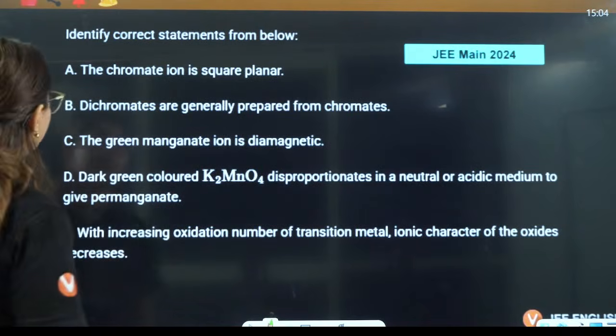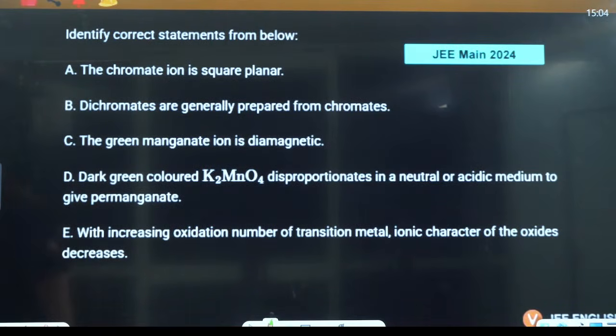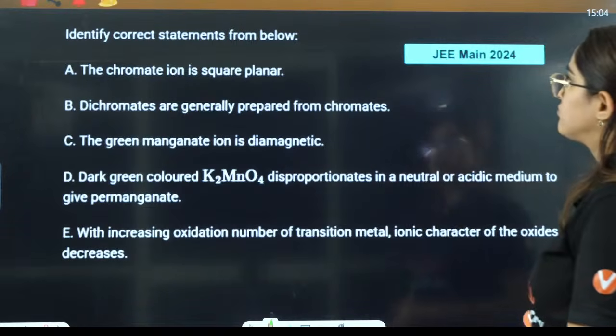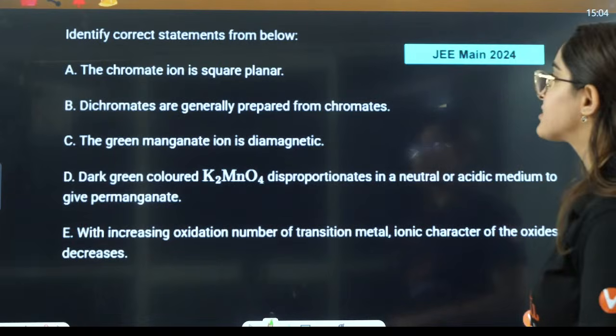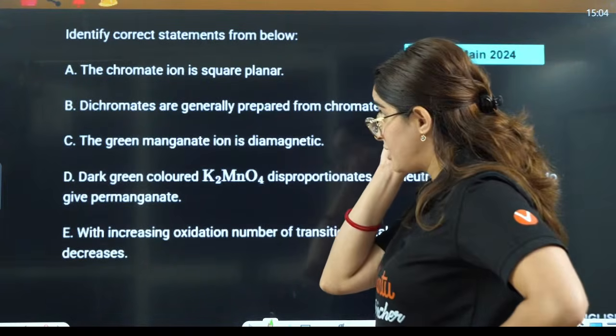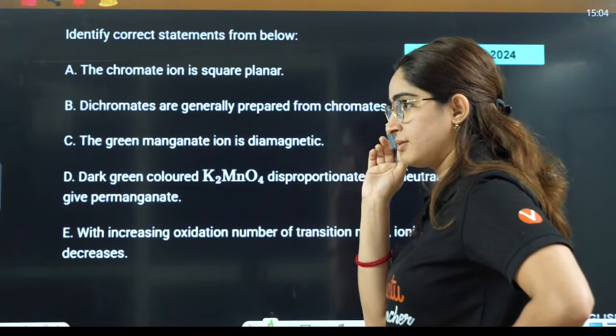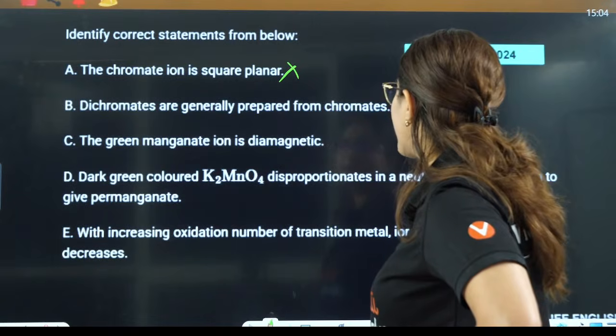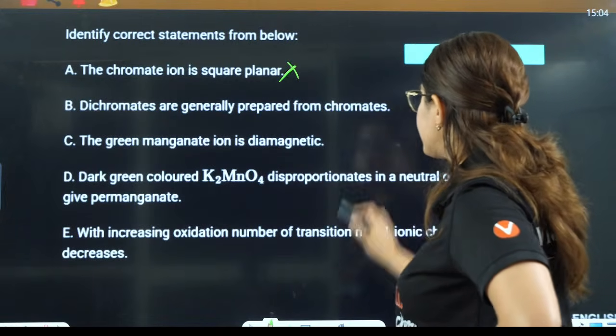Next, identify the correct statements. Chromate ion is square planar? No, tetrahedral. Dichromates are generally prepared from chromates. Yes.